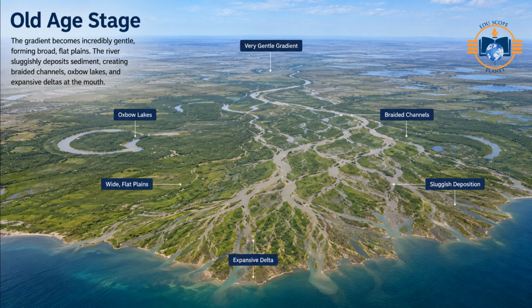Old age stage. The gradient becomes incredibly gentle, forming broad, flat plains. The river sluggishly deposits sediment, creating braided channels, oxbow lakes, and expansive deltas at the mouth.